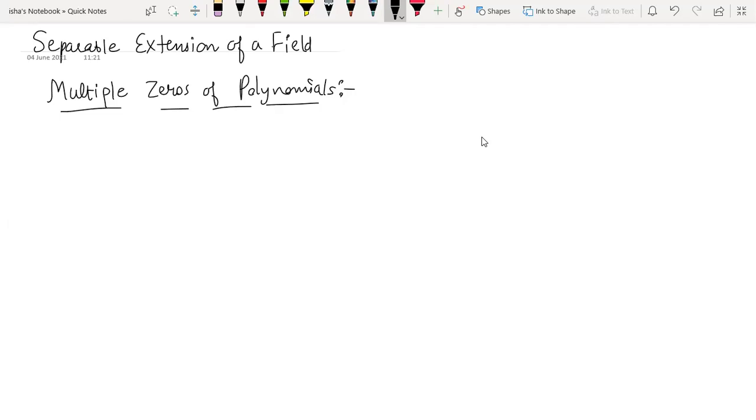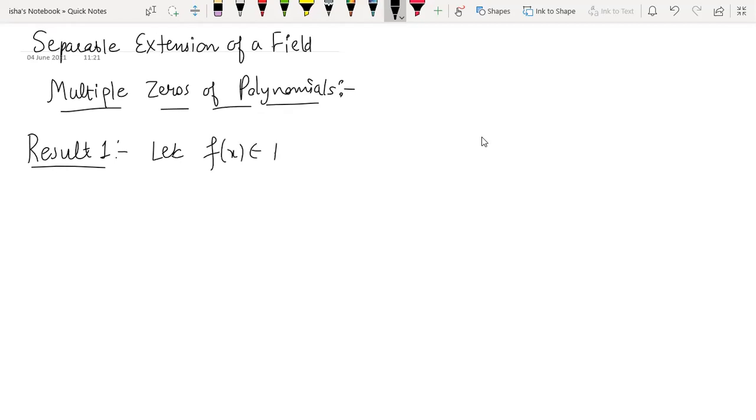So there were many ways of looking at whether there exists a multiple zero of a polynomial or not. So I'll be just listing out those results because this is what is going to lead us towards the definition of separable extension. So I need to build it up that way. Okay, so let me just give you result one. Their proofs are very simple. They're actually lemmas for a big theorem, which we will be doing. So I'm not going to give you their proofs. The proofs are already in the book. You can have a look from that. So this is the first result.